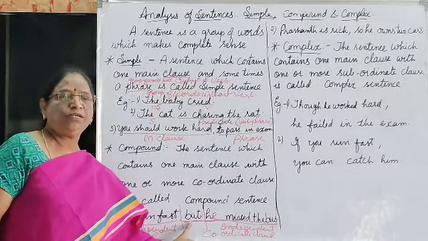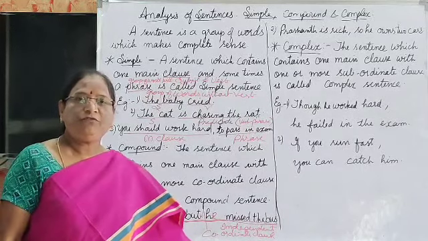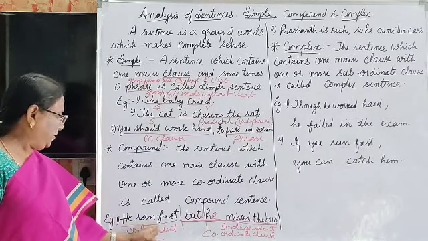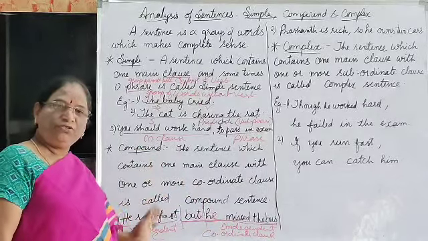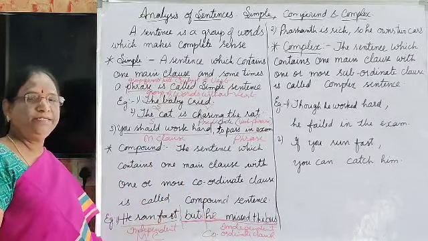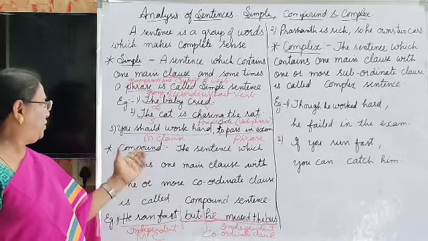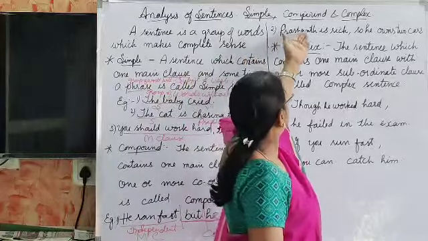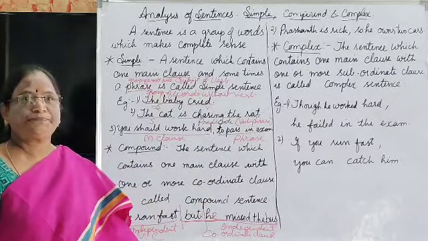A conjunction is a word to join words, such as but, yet, still, for, or. We have two independent sentences in a compound sentence, joined with the help of a coordinate conjunction. For example, see the next sentence: Prashant is rich, so he owns 2 cars.